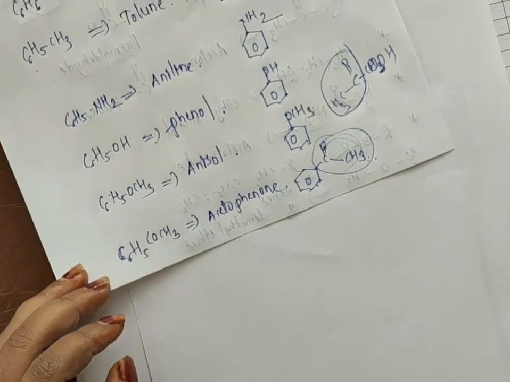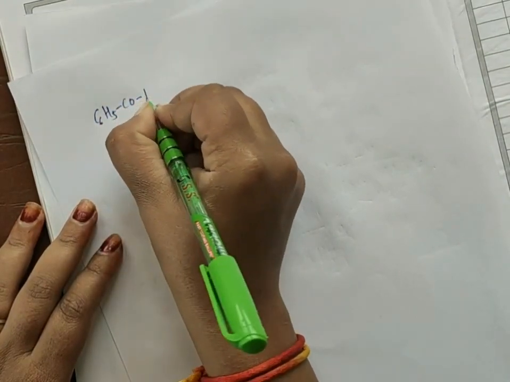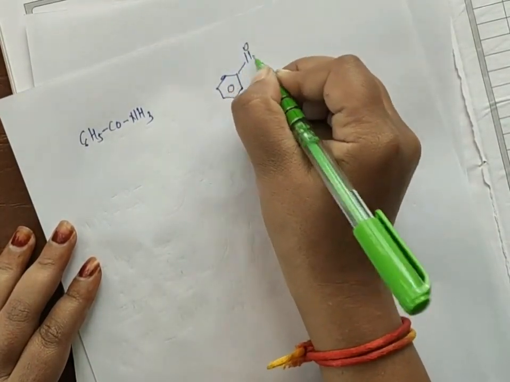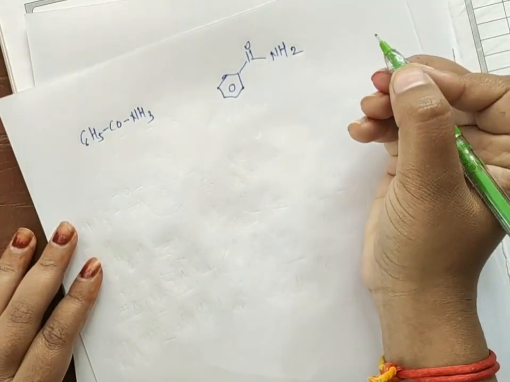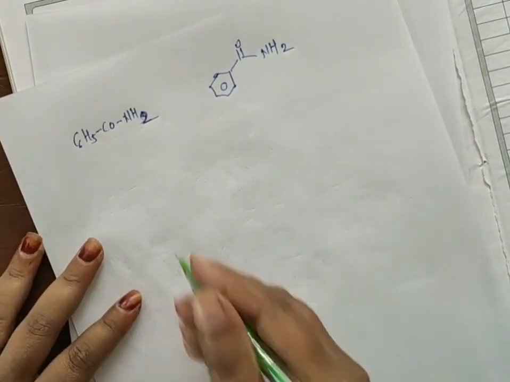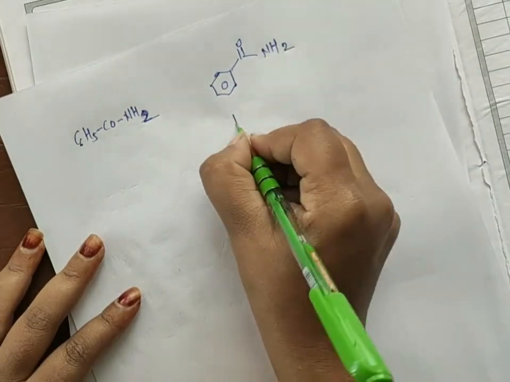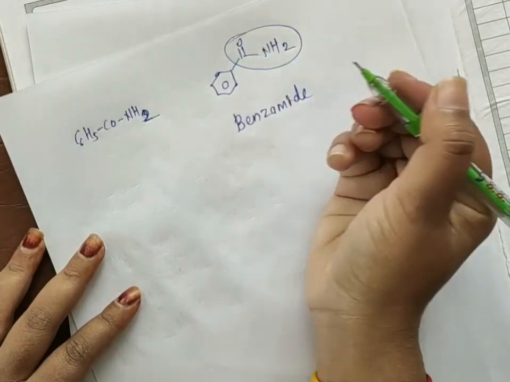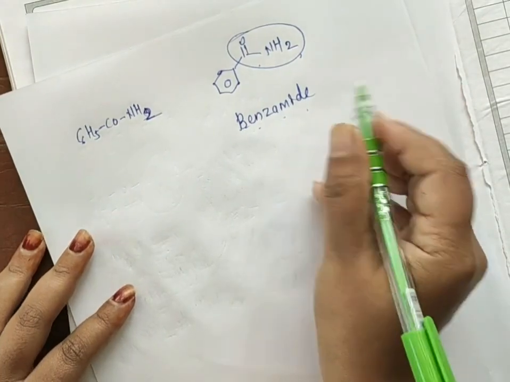Acetophenone. Okay. Next, suppose I take C6H5CONH2, like this: the benzene ring is directly attached to C double bond O and here NH2. So for this name, we know that this is your benzene and this is your amide group. In that case, you have to write benzamide. This is your benzene and this will be the amide group, the CONH2 group we call an amide. So the name for the given compound is benzamide.